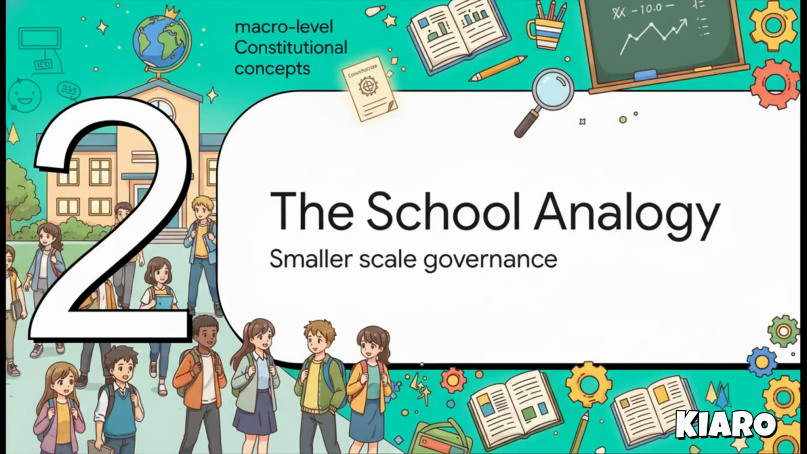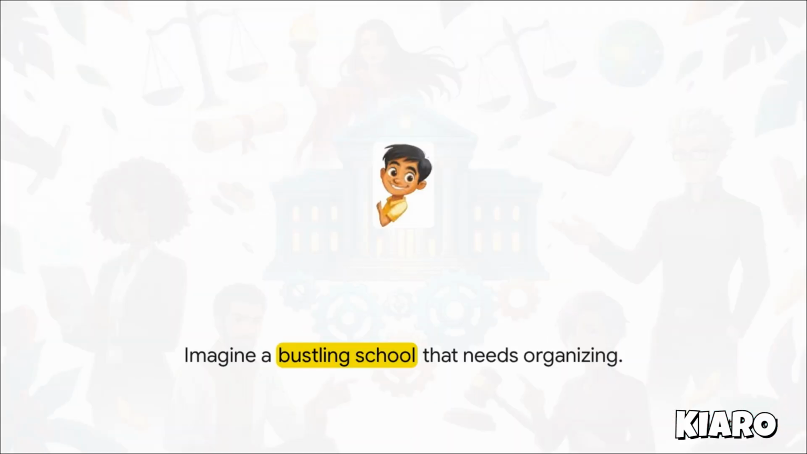Moving on to Section 2, the school representation analogy. Let's look at governance on a much smaller scale. To really wrap our heads around how this operates, let's shift gears and picture a micro-level scenario. Imagine a super bustling, chaotic school. It's packed with activities and things desperately need some organization.